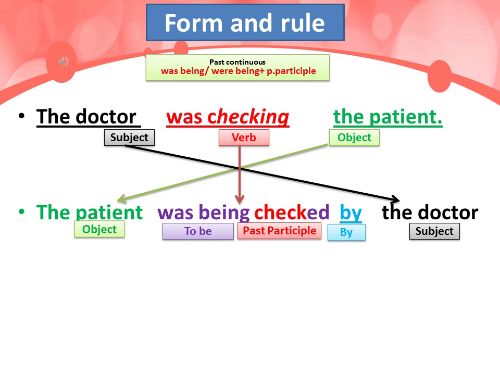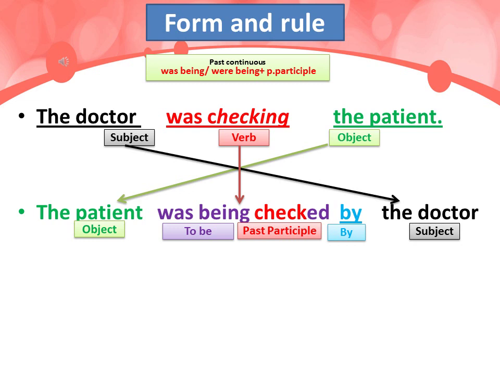Next case which is the past continuous tense. To be in past continuous is was being or were being plus past participle. So the doctor was checking the patients. Same thing again, the doctor and the patient swap places.